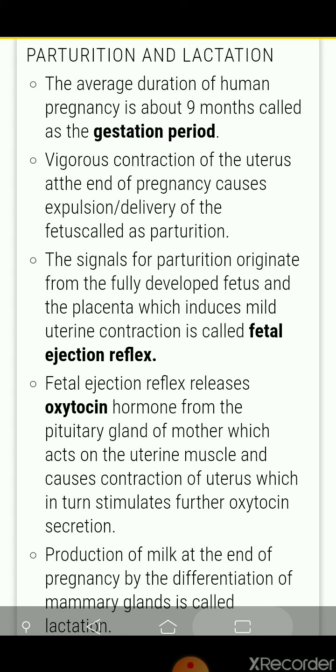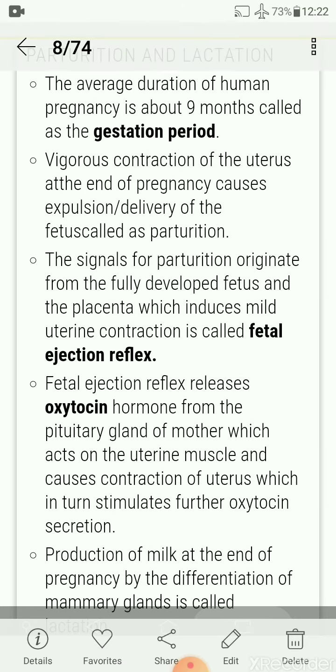Very important, fetal ejection reflex. The fetal ejection reflex releases more oxytocin hormone from the pituitary gland of the mother, which acts on the uterine muscles and causes contraction of the uterus, which in turn stimulates further oxytocin secretion. So the more oxytocin secreted from the pituitary, the more vigorous the contraction of the uterine wall, and it makes the delivery of the developed fetus easy.